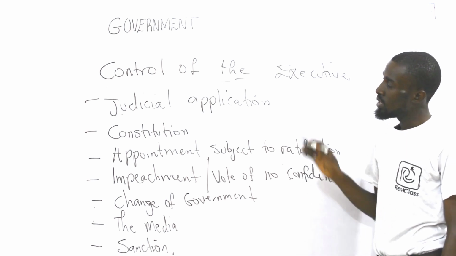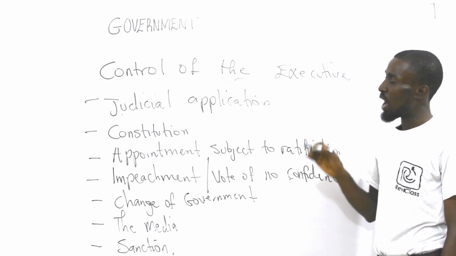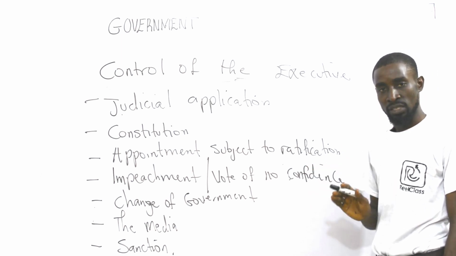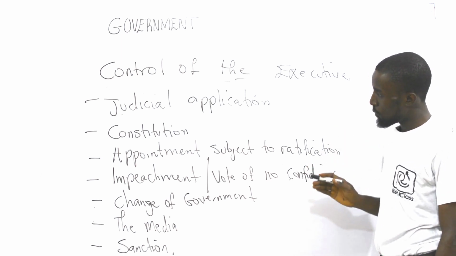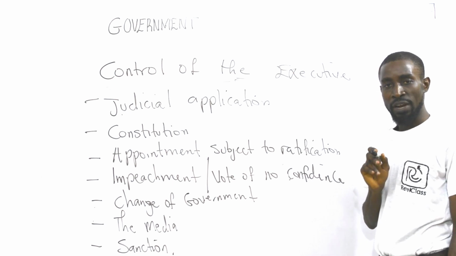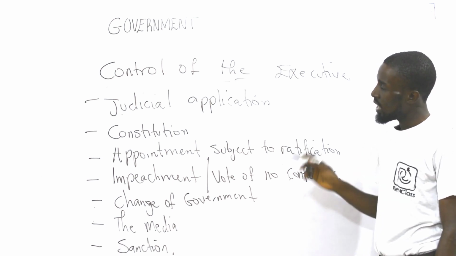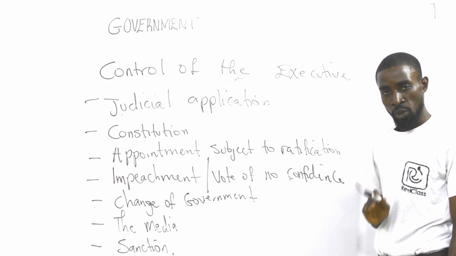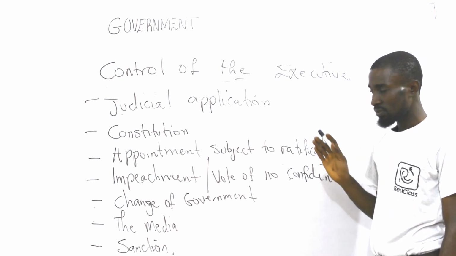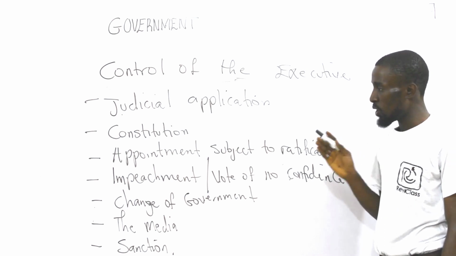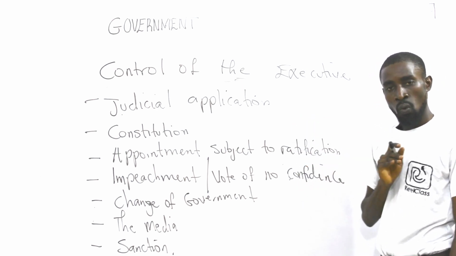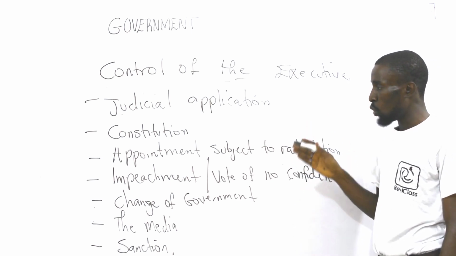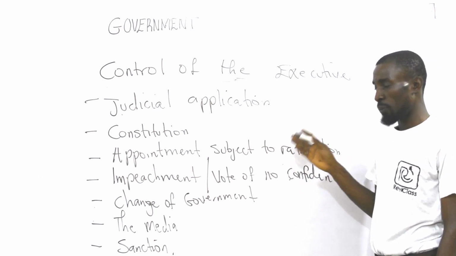Now the judiciary, of course, can control the executive through different means. For example, if the president initiates a bill, it is subject to ratification by the legislature. In that case, the executive organ is being controlled. We also have some writs that can control the executive from the judiciary.